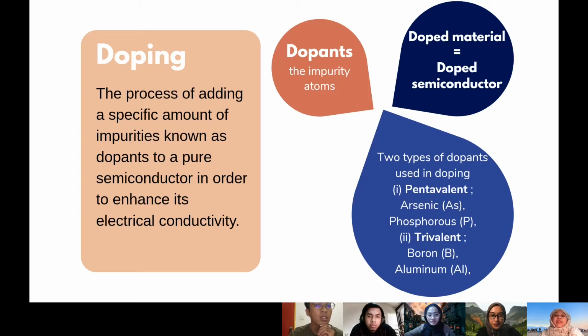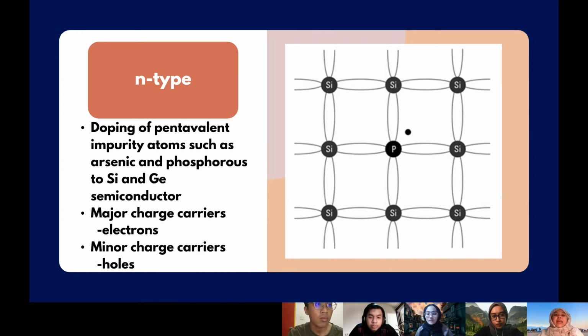Next is doping. Doping is a process of adding a specific amount of impurities known as dopants to a pure semiconductor in order to enhance its electrical conductivity. There are two types of dopants that are usually used in doping. The first one is pentavalent, such as arsenic and phosphorus, and the other is trivalent, such as boron and aluminum. These dopants give two entirely different types of semiconductor, the n-type and p-type. An n-type semiconductor is made by doping pentavalent impurity atoms such as arsenic and phosphorus into a silicon or germanium semiconductor.